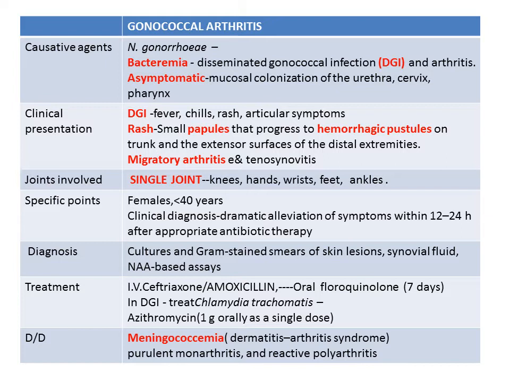The classical presentation of disseminated gonococcal arthritis is fever, chills, rash, which is small papules progressing to hemorrhagic pustules involving the trunk and extensor surfaces of the distal extremities. The arthritis is migratory arthritis with tenosynovitis. The joints involved are mostly single joints, which is migratory: knees, hands, wrist, feet and ankles.